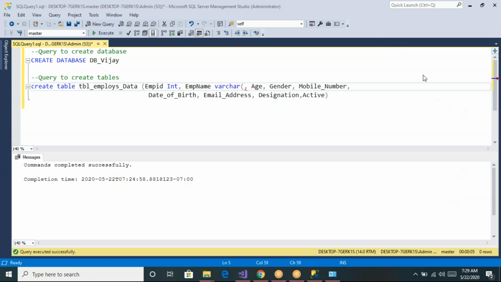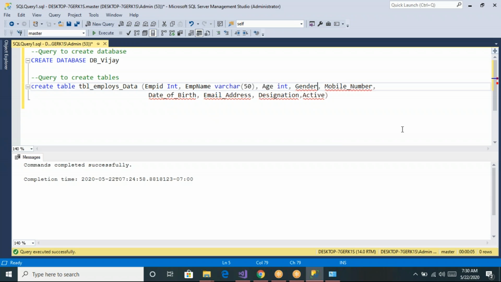So now let us see. After that, we have to specify what type of data you want to store. In employee name, I want to store some string data, so specify the data type as varchar, and how lengthy a name you want to allow. Let us say a maximum of 50 characters, then you can specify varchar of 50. And on the age column, we will store numeric data only, so let us specify it as integer.